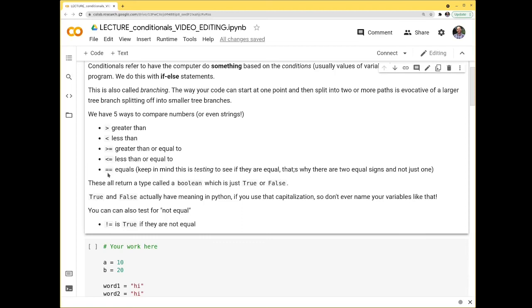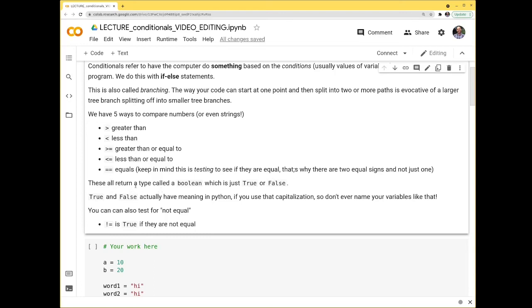And if you want to test to see if two things are equal, you actually need 2 equal signs next to each other. If there was just 1 equal sign, then it would just set the variable equal to itself. So 2 equals means that they're testing each other. That's why you have 2.